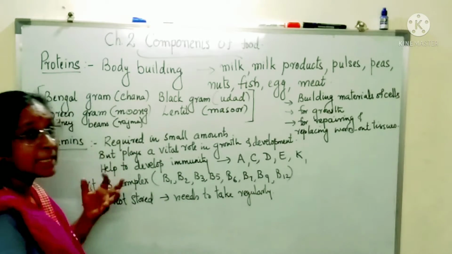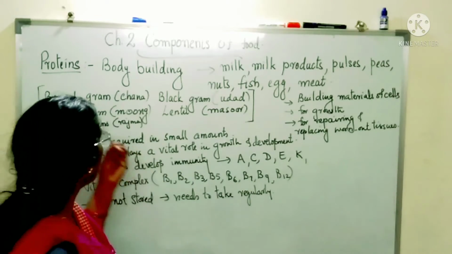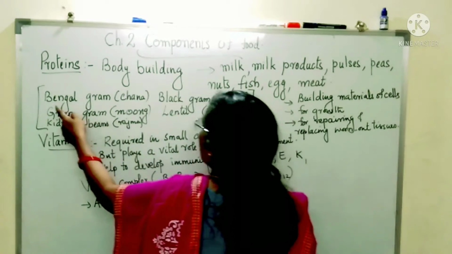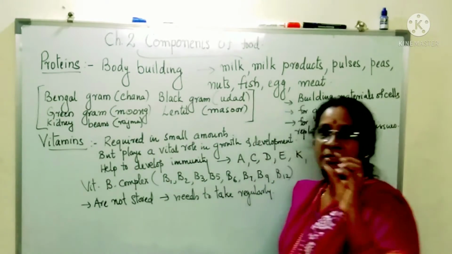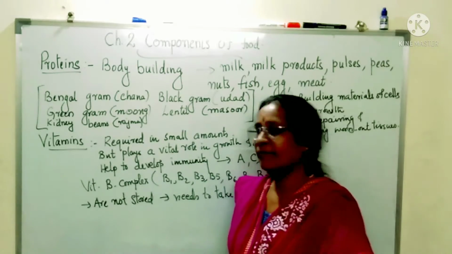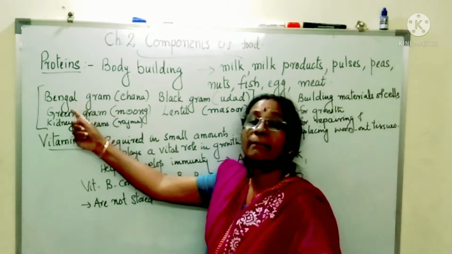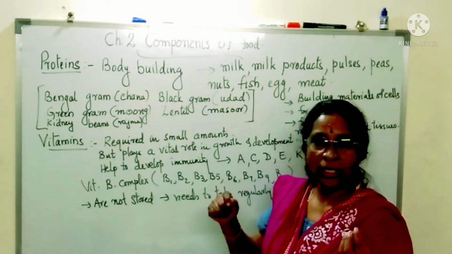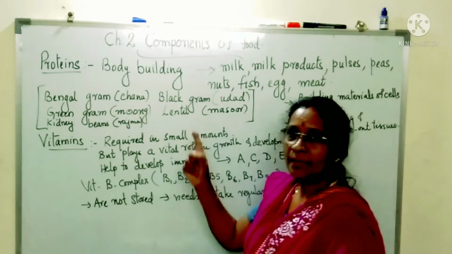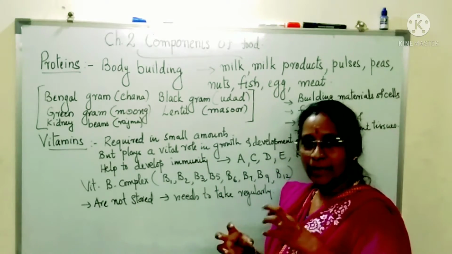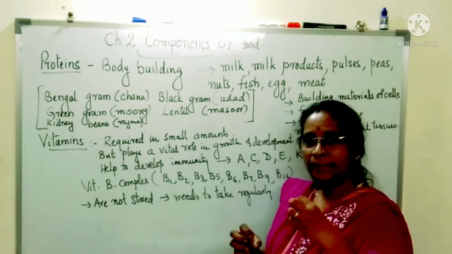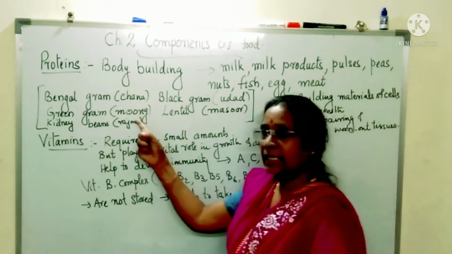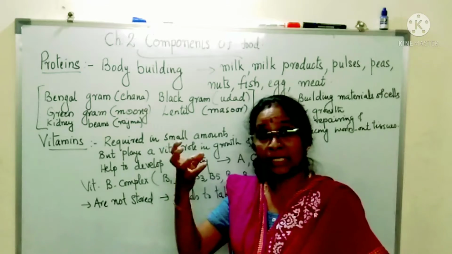Now let us see some of the pulses and peas which we take. We don't know the names in English. You see chana, which you eat most of the days. Chana, you like, everybody. Chana is called Bengal gram. Now udad dal. Udad you call, that is called black gram, because though it looks white, originally when you take it, it will have a black cover. Green gram, which one looks green?